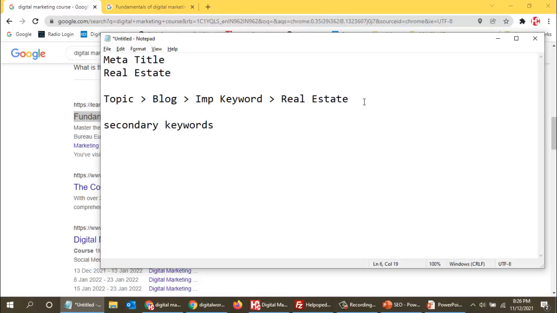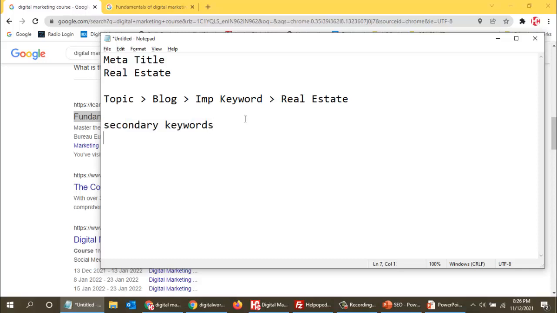So secondary keywords are basically supporting keywords to the main focus keyword. This is called the focus keyword or my primary keyword. And all other keywords related to real estate would be secondary keywords which I need to use in my content. So secondary keywords will also be used in my content.